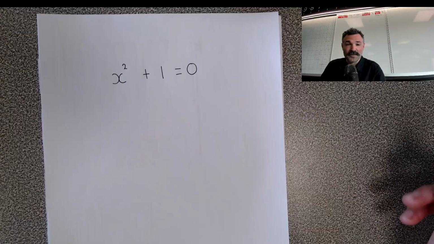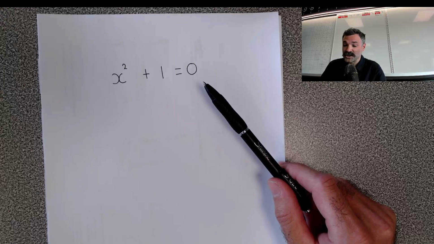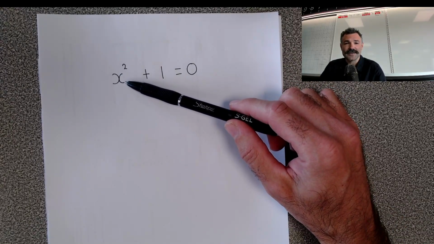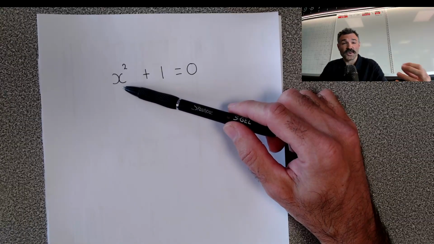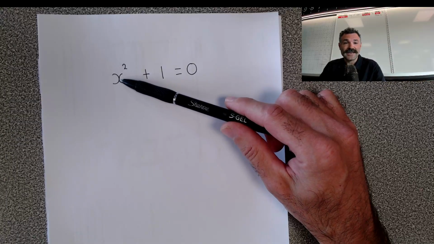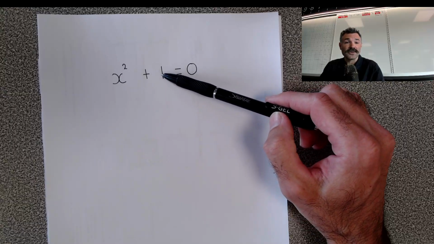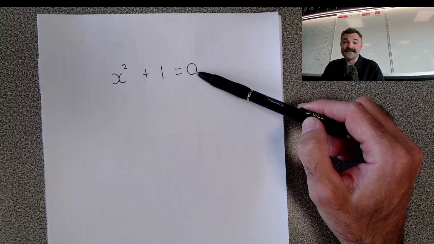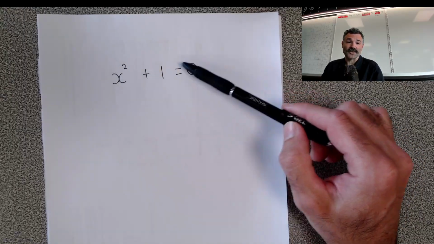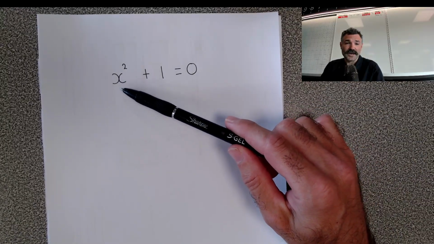So if you look at this problem, x squared plus 1 is equal to 0. There are some immediate issues. The reason being is that when we square a number, no matter what number that is, it becomes positive. So for example, if you're squaring -2, the answer becomes 4, positive 4. So any negative when you square it, it's positive. Any positive when you square it, it's positive. And if we're adding 1 onto that result and trying to get 0, we have some real issues. We would need this to be -1. -1 plus 1 would be 0. However, there is no possible way that x squared can become -1.